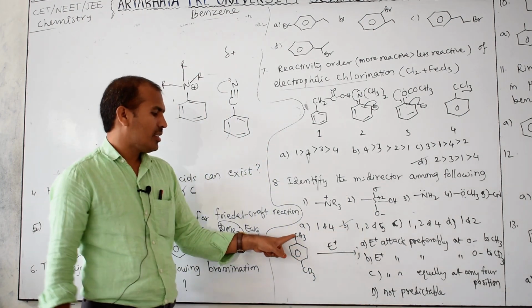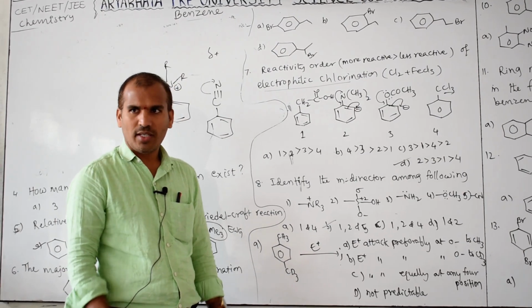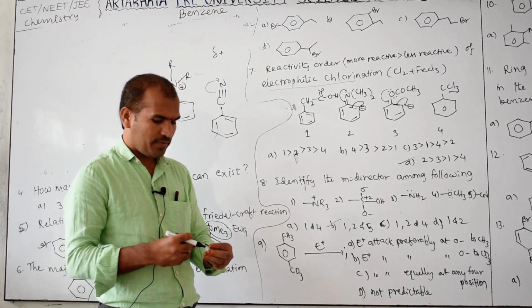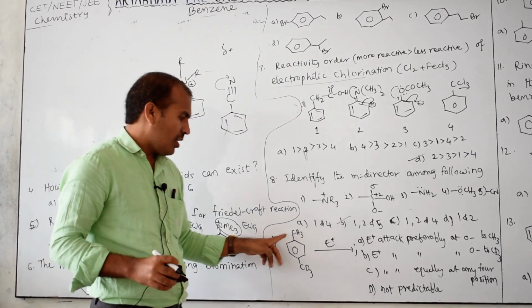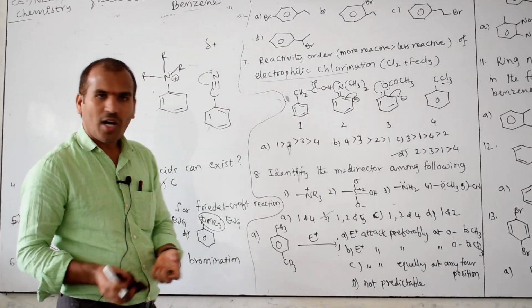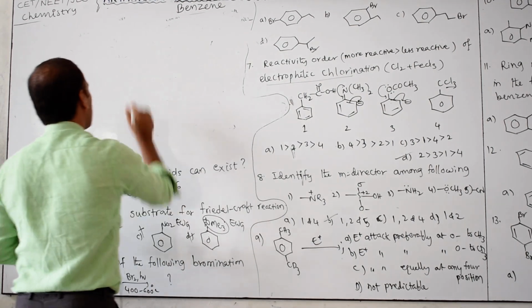Next, this is what is there? CH3. This is what is there? CD3. This CH3, this is CD3. Clear? Now, this CH3 is electron donor group. Then how it donate the electron? Now I will explain this concept.